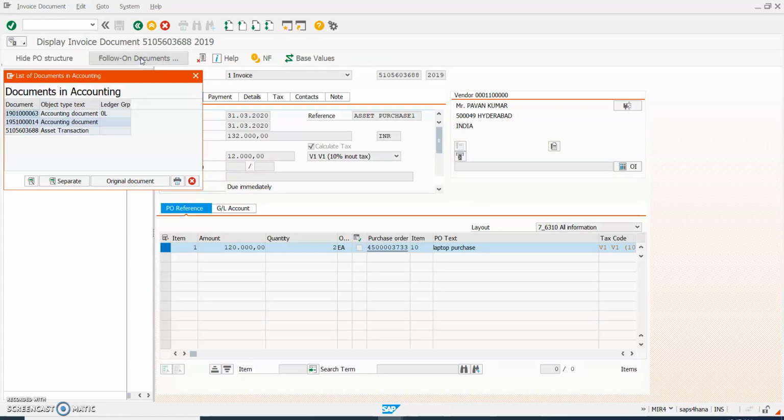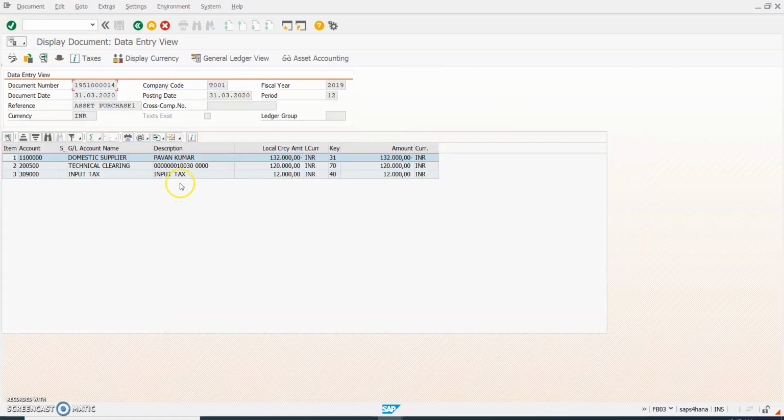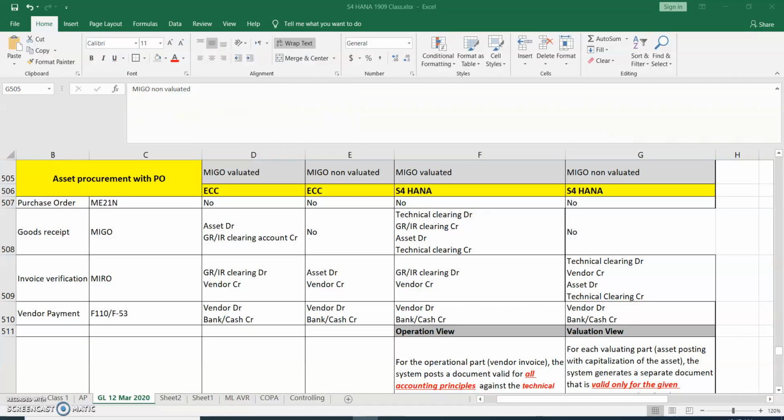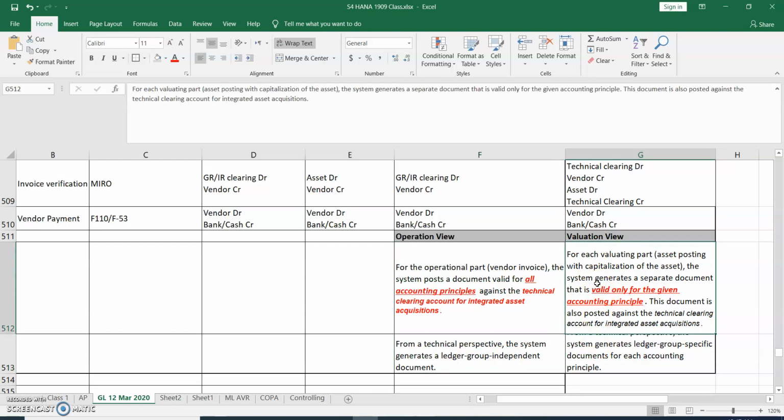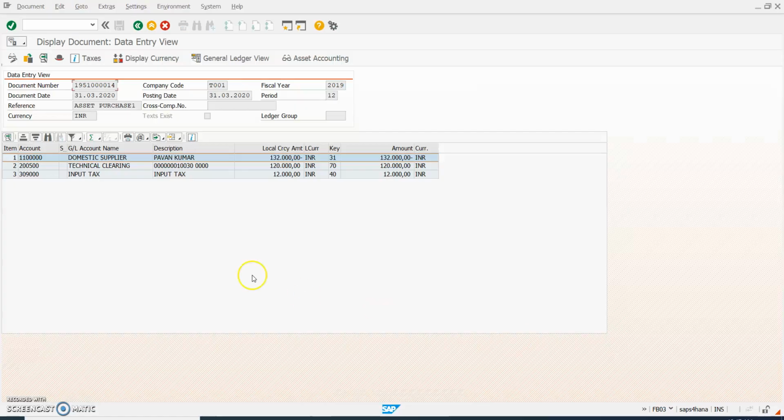Now post this document. After posting the document, if you go to display, continue, follow-on documents. So here we can see two accounting documents. One is ledger group specific, another one is without ledger group. If you double click on this one without ledger group, which is the vendor invoice in our case, so operational view. So operational view is the vendor invoice, which is valid in all accounting principles, and is a ledger group independent document. In valuation view, it is specific to one accounting principle and one ledger group specific document.